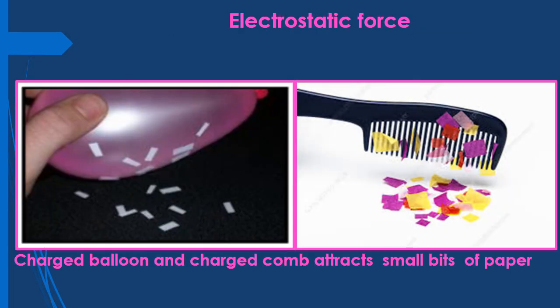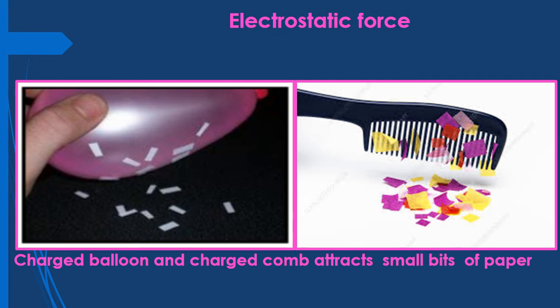Observe the picture, children. In the first part of the picture you can see a balloon, and small bits of paper are moving towards the balloon, while in the second, a comb and small bits of paper, again they are being attracted towards the comb. Why is this happening? Because the balloon as well as the comb both are charged. And how did they get the charge?